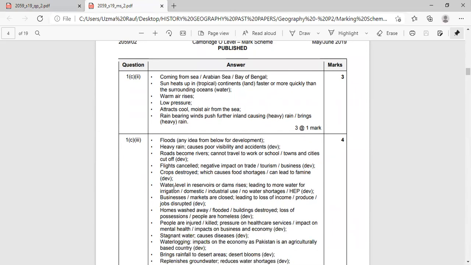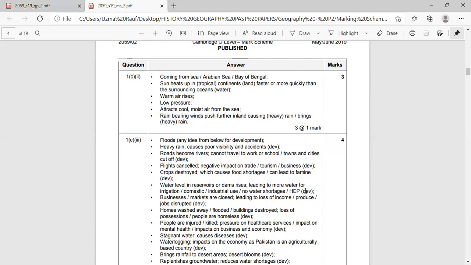In the next point, we are giving the positive impact as well. Because if there would be floods, the water level in reservoirs or dams would rise, which will lead to more water for irrigation, domestic and industrial use, as well as it will also increase the HEP production, right?